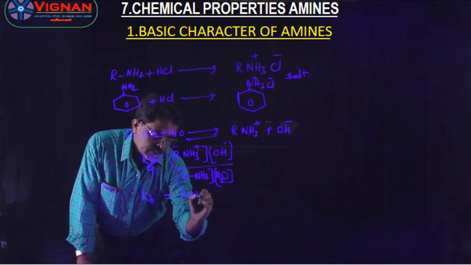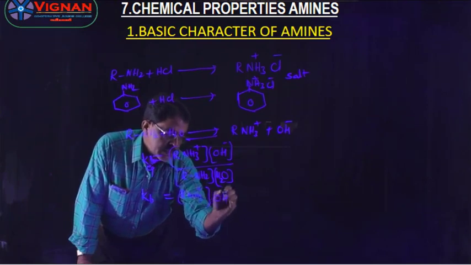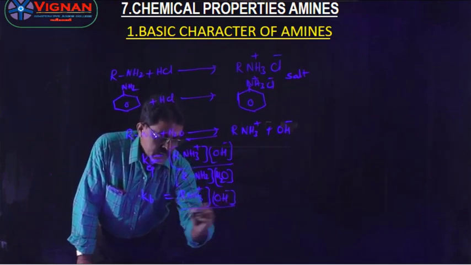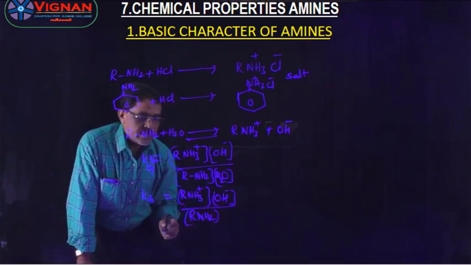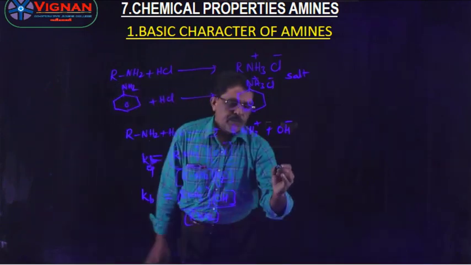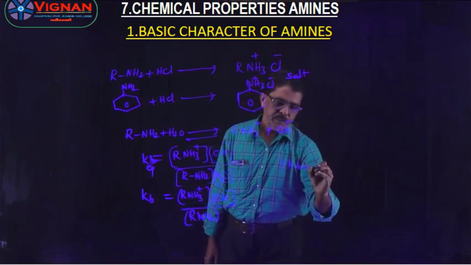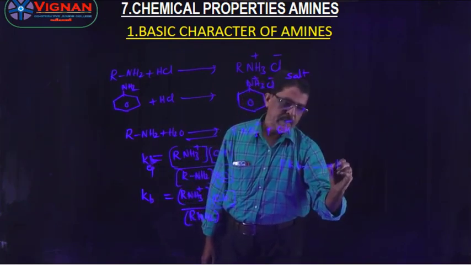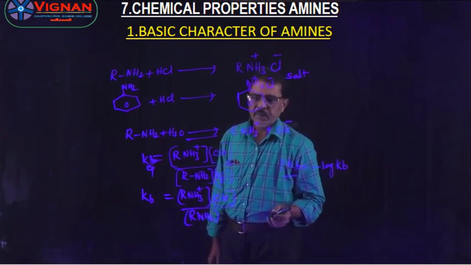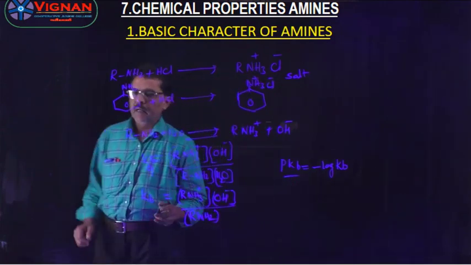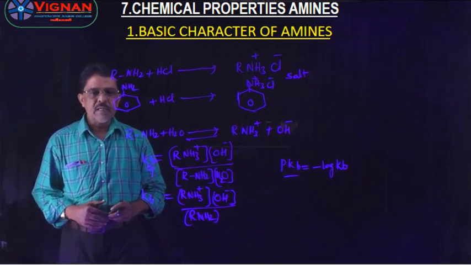Next, Kb is equal to the concentration of RNH3+ and OH- ions divided by the concentration of RNH2. So pKb is equal to minus log Kb. Based on the pKb and Kb values, we can explain the basic nature of amines.